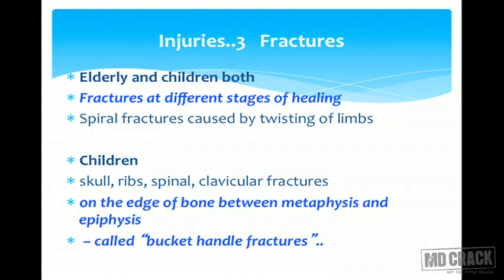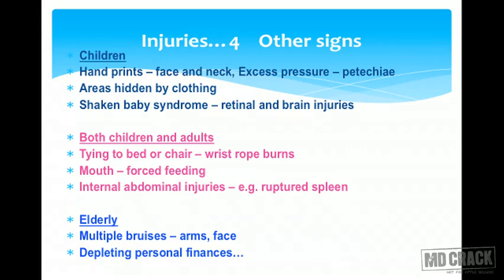In children, you might also find fractures in the skull and ribs; spinal and clavicular fractures are also seen. The fractures may be seen on the edge of bone between the metaphysis and the epiphysis. This is a typical fracture and it's called bucket handle fracture. So bucket handle fracture is another important sign of child abuse. Amongst the other signs of injury in children, you might find handprints on the face and neck. You might find petechiae due to excess pressure, and the injuries may be present in areas hidden by clothing. In shaken baby syndrome, which we already mentioned, there may be retinal and brain injuries.